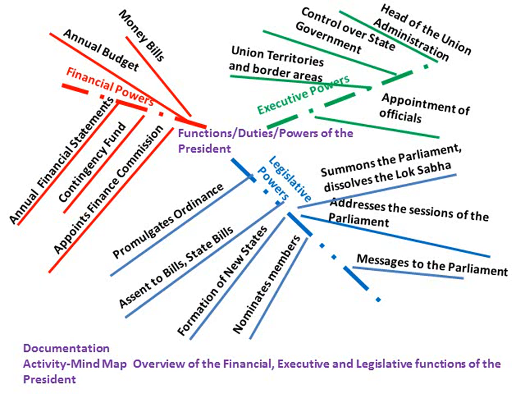He can also dissolve the Lok Sabha and order fresh elections. He nominates 12 members to the Rajya Sabha from the different fields of arts, science, and social service, and 2 members in the Lok Sabha from the Anglo-Indian community if he feels that they are not adequately represented. He also gives assent to bills. Now, no bill can become a law without the assent and signature of the President.